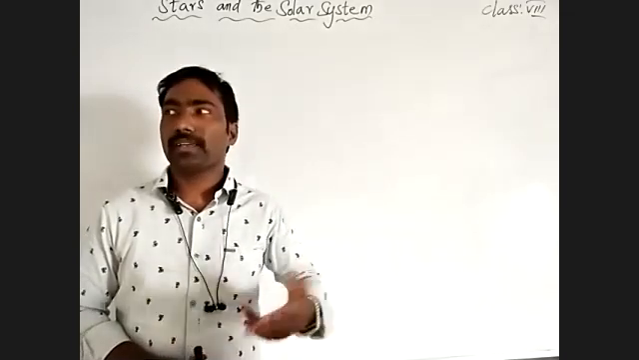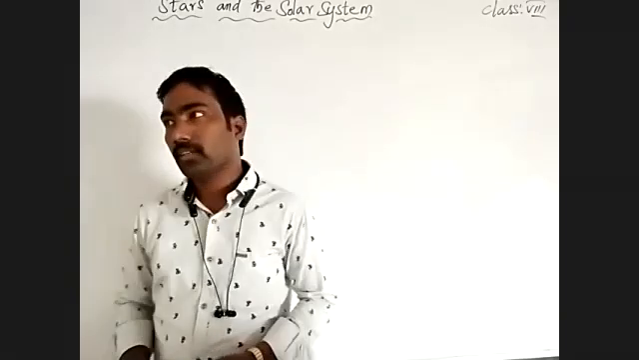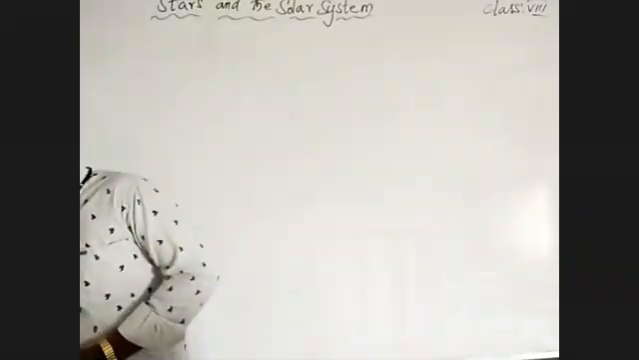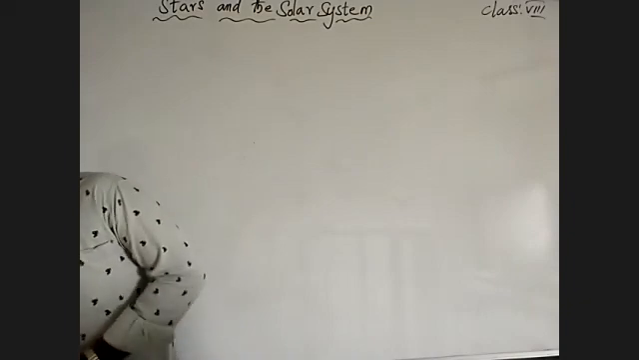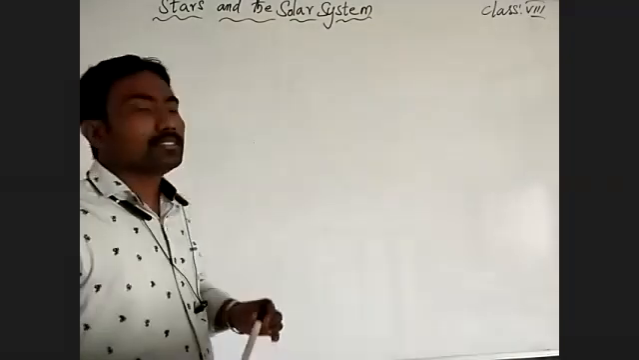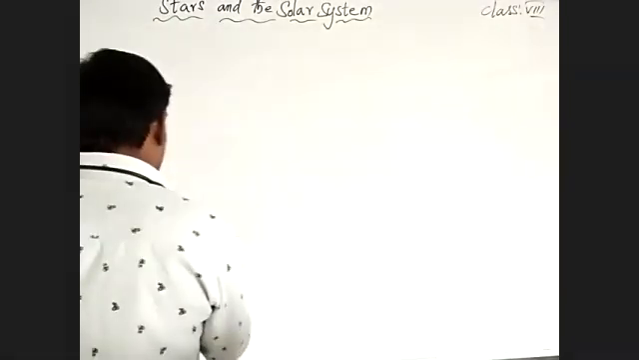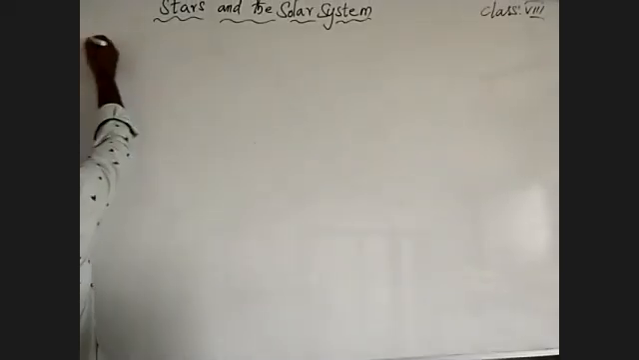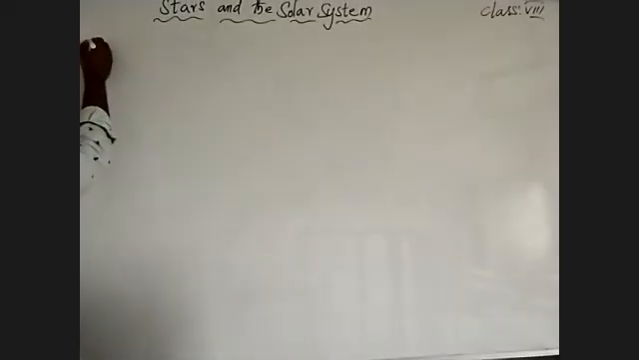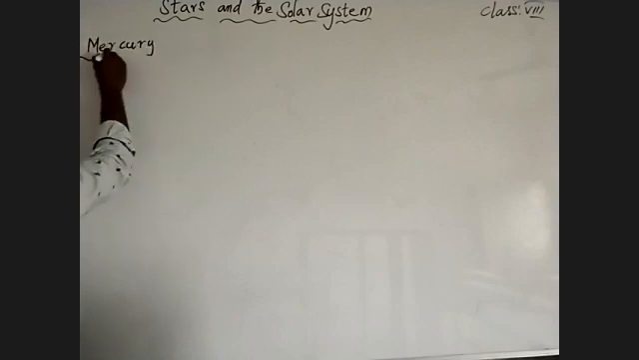What are the specialized characters of each individual planet? Next we talk about each and every planet. The first planet from the sun is nothing but Mercury. What is the first planet from the sun? It is Mercury. Name of the planet is what? Mercury.